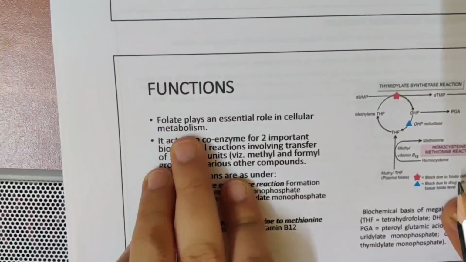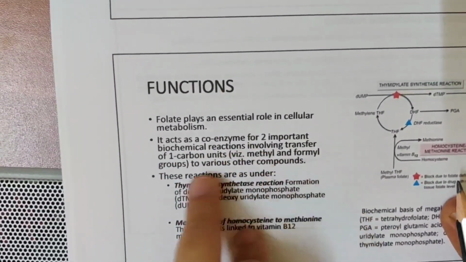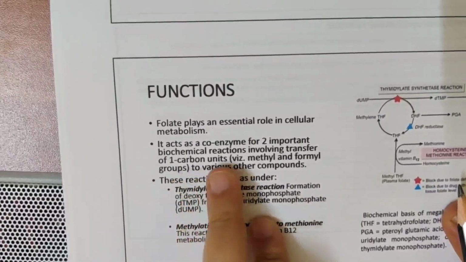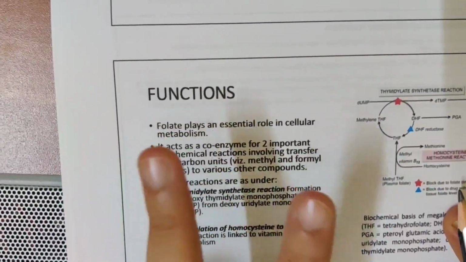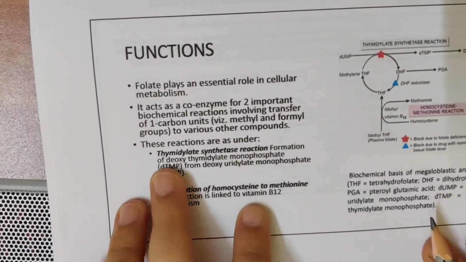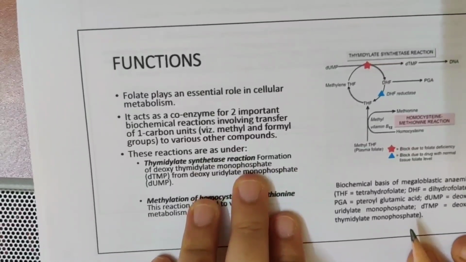Folic acid or folate plays an essential role in cellular metabolism. It acts as a coenzyme for two important biochemical reactions by a process known as the 1 carbon unit. So there is a transfer of 1 carbon unit in these two processes. Number one is thymidylate synthase. In the thymidylate synthase reaction, what happens?